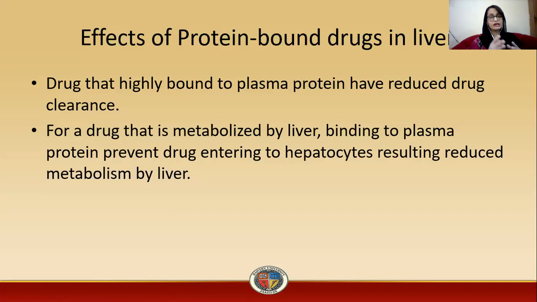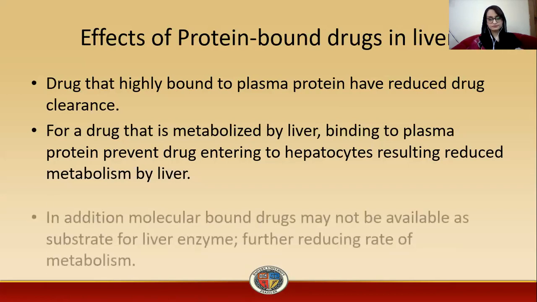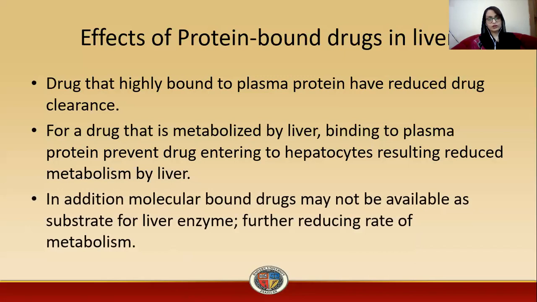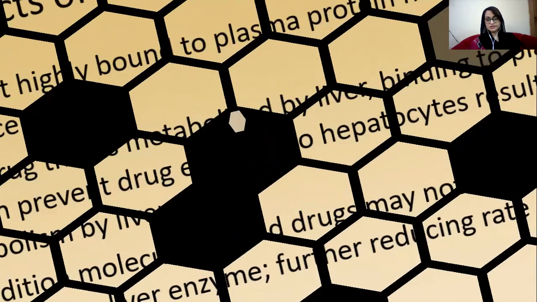That is because the protein molecule is a larger molecule. When it binds to the drug, it is even bigger, so it is very difficult for this bigger molecule to get inside the hepatocyte, resulting in reduced metabolism by the liver. In addition, molecular bound drugs may not be available as substrate for liver enzymes, further reducing the rate of metabolism.